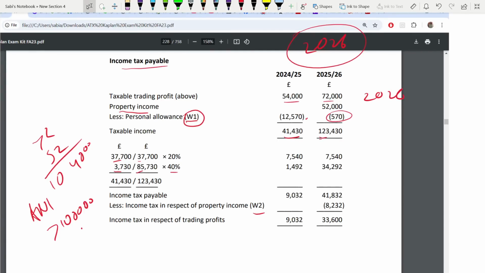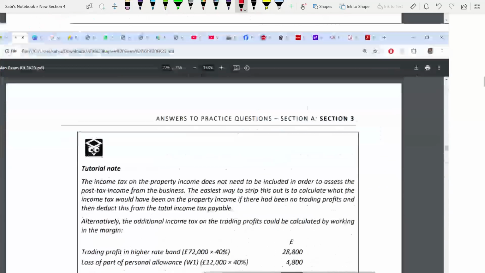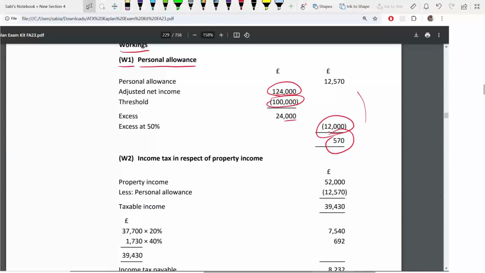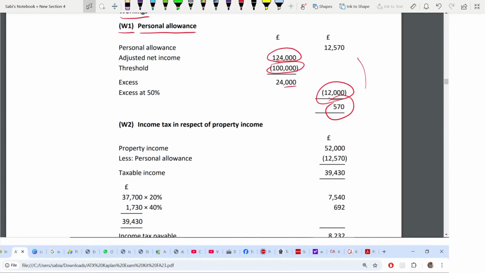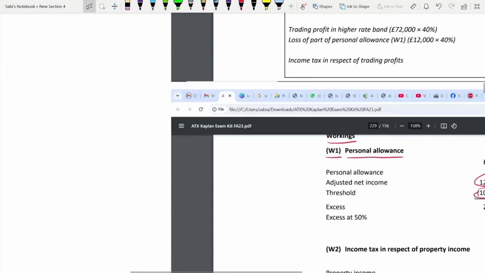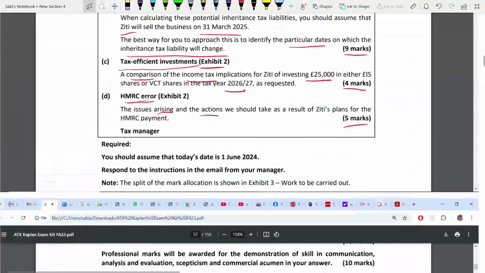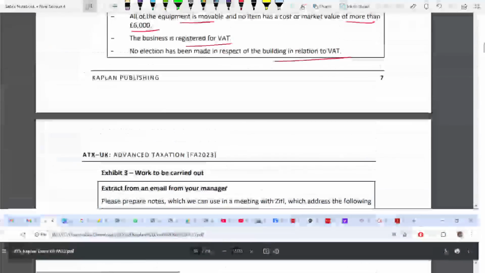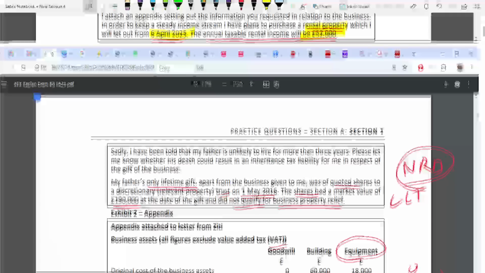Since there was an income tax done regarding property income in 25, 26, there is a working 2 for it, which you have to deduct. Okay. So we'll go to working 2 and get it. What was your property income? Okay. Once again, go back there. Reread it.